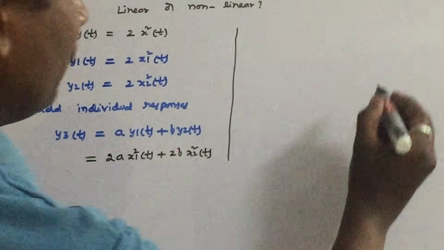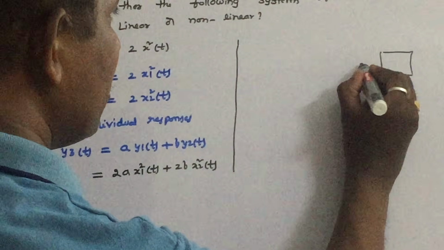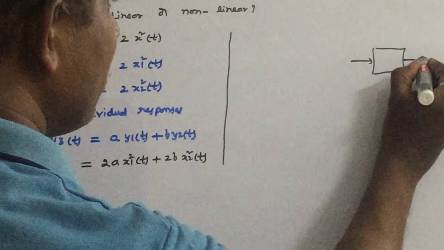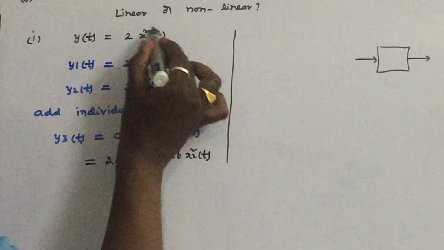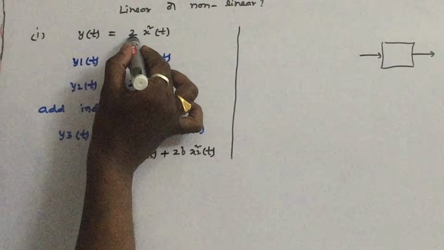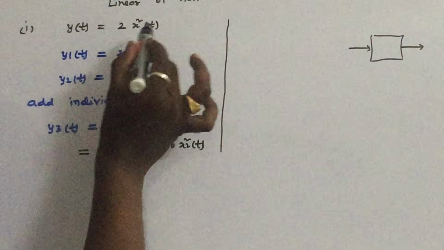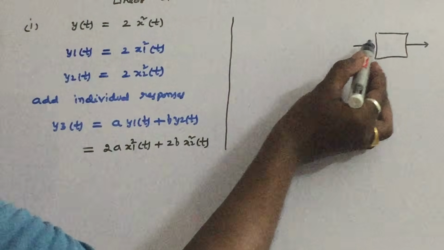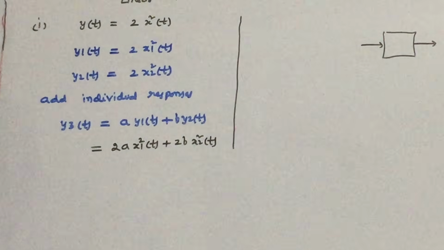So this is our system. From the given equation, the system will square the input, whatever input is given to the system, and give the output. That is what you have to understand from this equation. Whatever input you give, the system will square the input and multiply it with 2. That will be the response of the system.